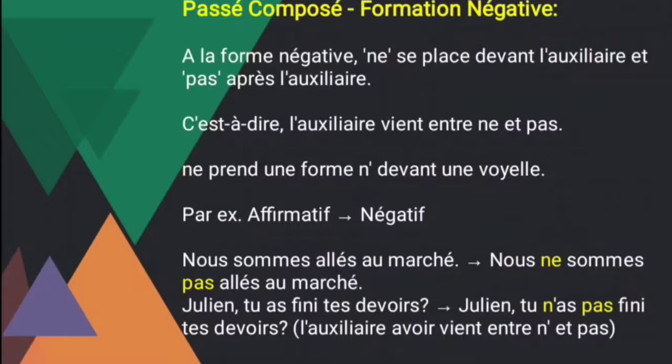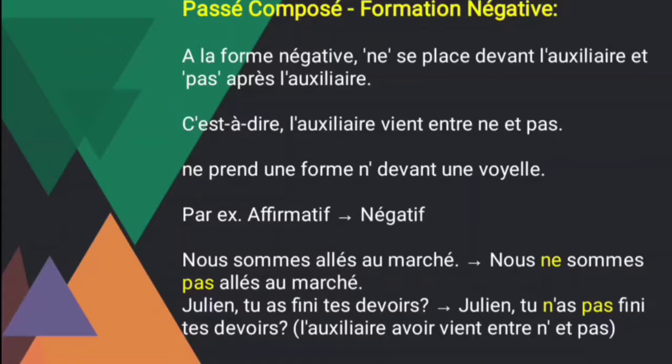So for the negative tense, two things are there. One is ne and another one is what? Pas. Ne is used before the auxiliary verb, that is être or avoir, and pas is used after the auxiliary verb. And next, c'est-à-dire, auxiliaire bien entre ne et pas. In between the auxiliary verb you have to use ne as well as pas. And ne prend la forme n' apostrophe devant une voyelle. It means if the verb begins with a vowel, you have to put what? N apostrophe.